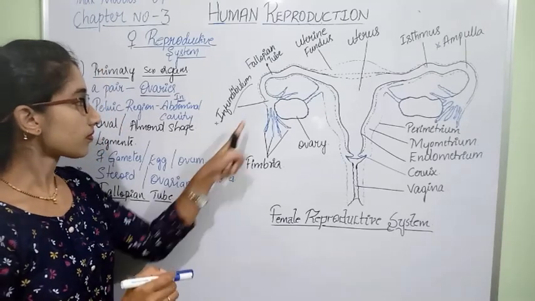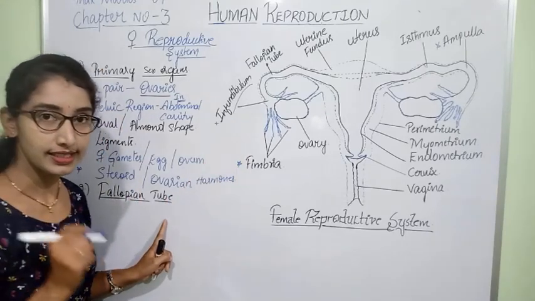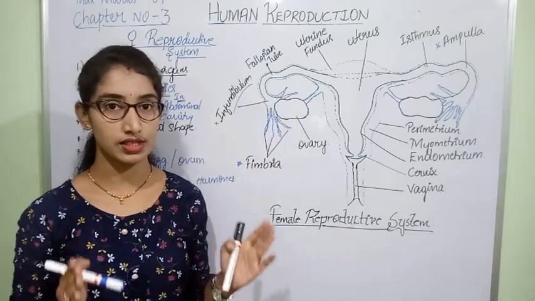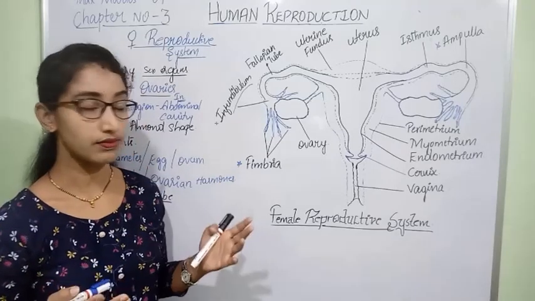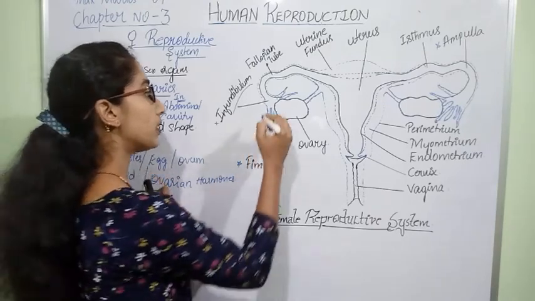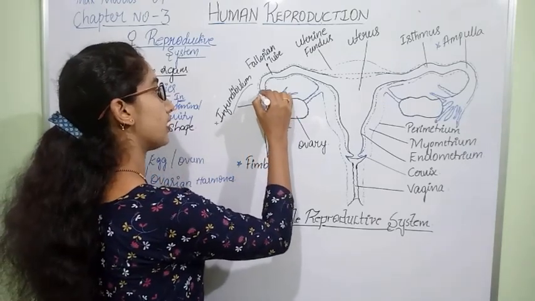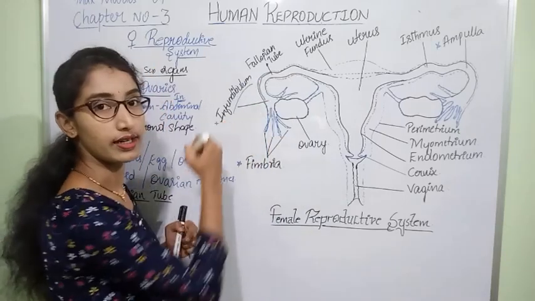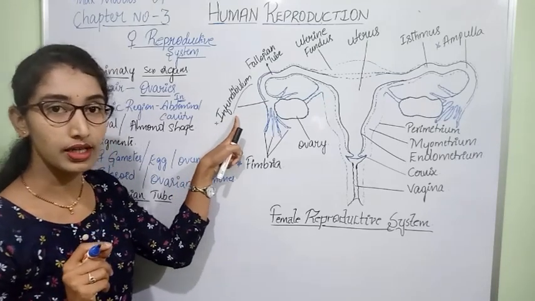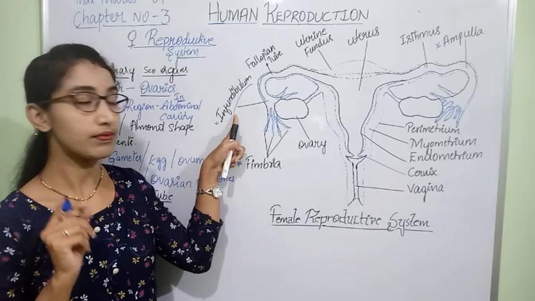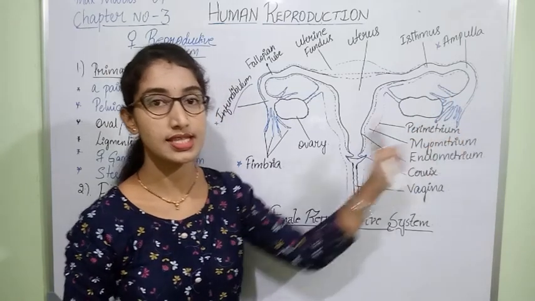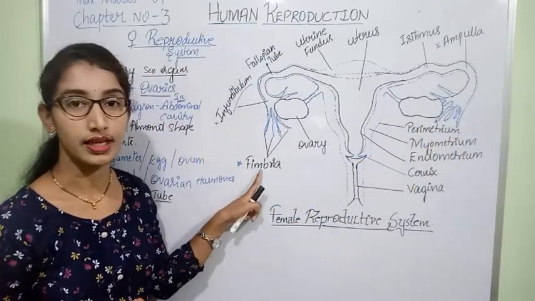I'll repeat. The fallopian tube is connected with the ovary, and it has different modified regions for various functions. The broader, wider part which is connected with the ovary is called infundibulum, and its edges are modified like finger-like projections, called fimbriae.